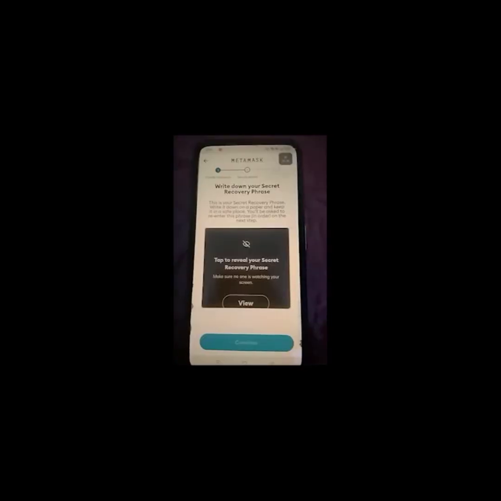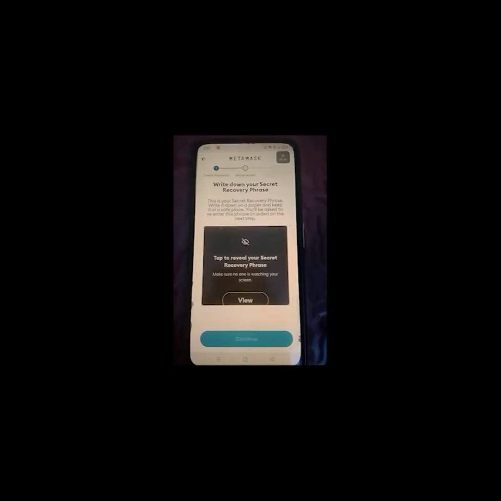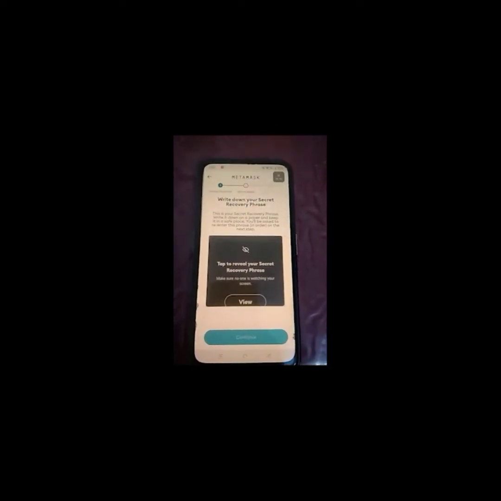Now confirm your password. Now this step is very important. I cannot stress on this step more, so be careful. Write down your recovery phrase on a paper and never share it with anyone. If you lose your recovery phrase or share it with someone, all your crypto assets can be lost and never be recovered by anyone, even by MetaMask itself. So be careful, write it down on a page because it will also ask you the recovery phrase in the next step. Click on view.